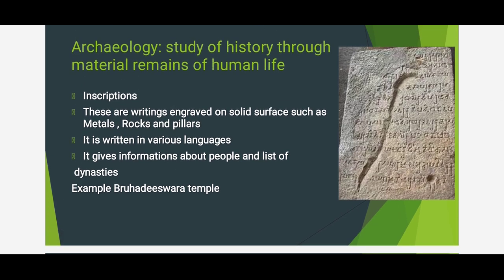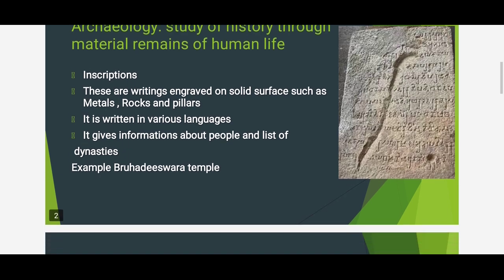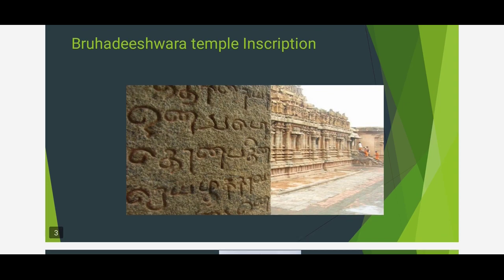For example, the Brihadeshwara temple, have you heard these details? There was an old woman who supplied buttermilk for everyone who constructed the temple. So that lady's idol is also included in that tower. We have learned that, right? So every detail is included. You would all have heard about the Brihadeshwara temple. So this is a temple picture. See the inscription. I think it is written in old Tamil language. So you can see that inscription. It is engraved on the hard surface.